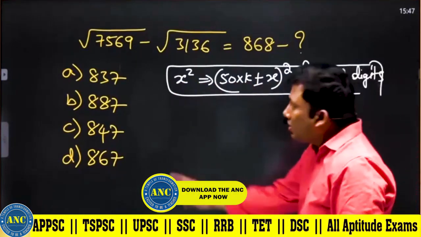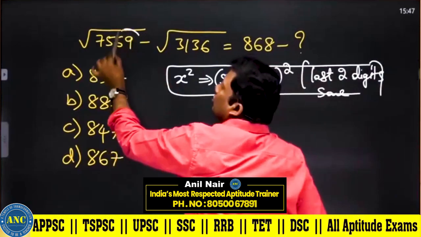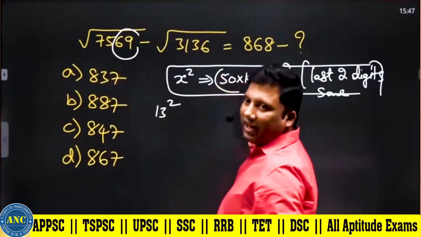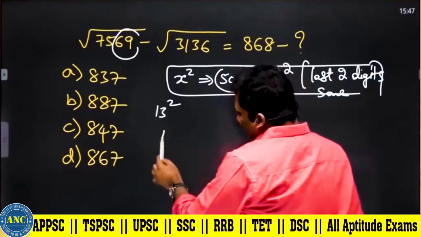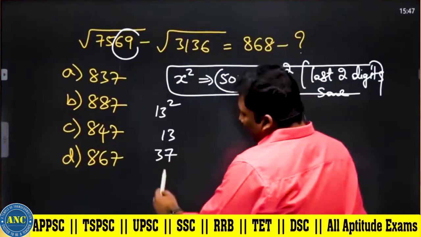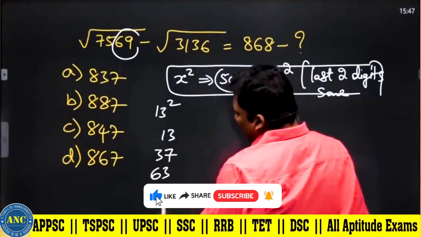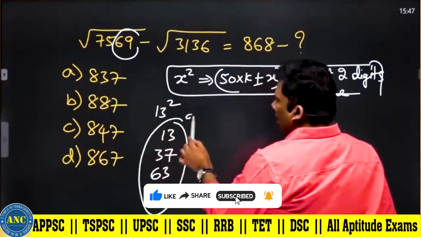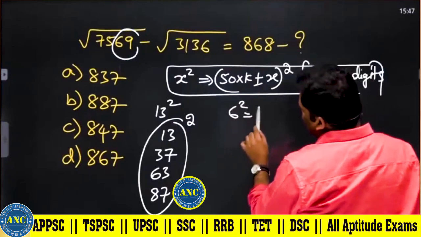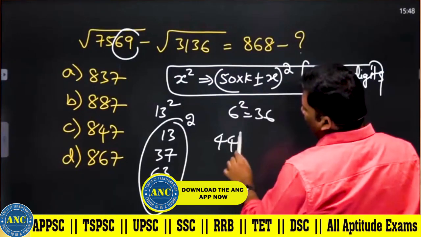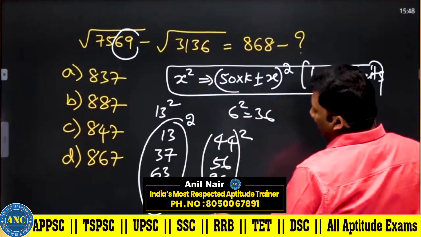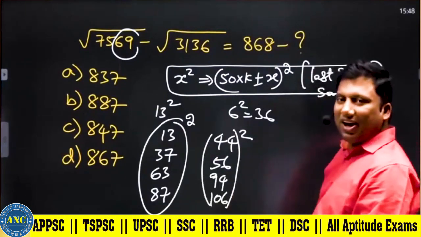Now listen. 7569: what are the last two digits? 69. Which number squared gives 69? 13 squared is 169. That means the last two digits can be 50 plus or minus 13, so 37, 63, or 87. These are all the possibilities. On squaring, I will get the same last two digits. Similarly, 6 squared is 36: 50 minus 6, 50 plus 6, 100 minus 6, 100 plus 6. Are you all with me?